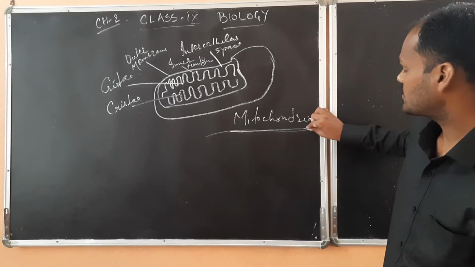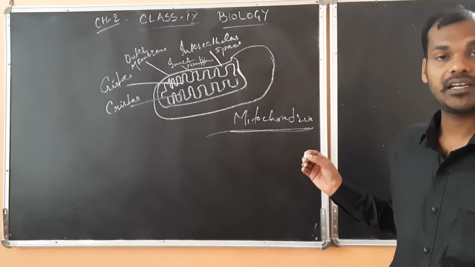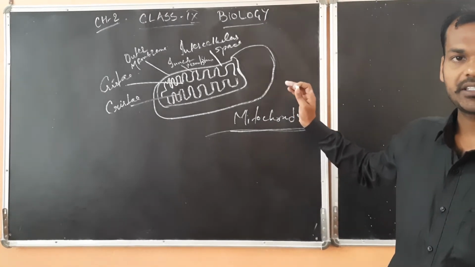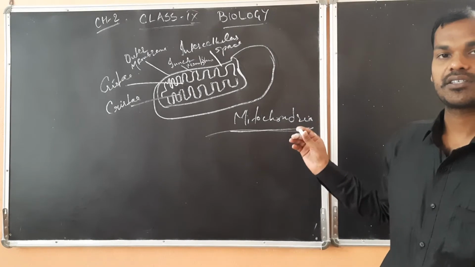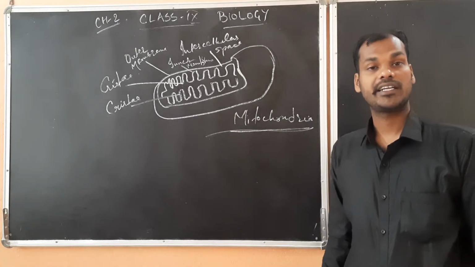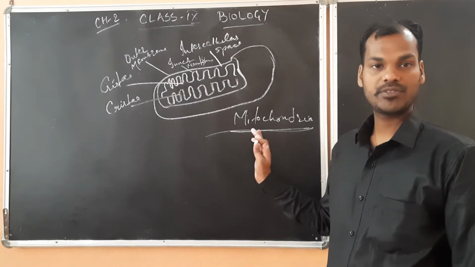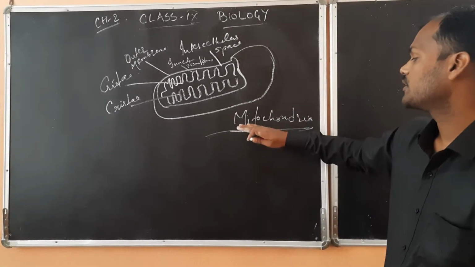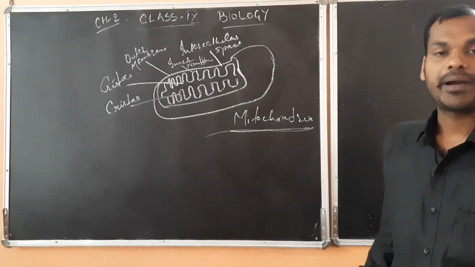Mitochondria is also known as the energy currency of the cell, the place where energy production will take place, or ATP synthesis will take place. The reason is that mitochondria contain different types of enzymes which are responsible for metabolism. The metabolic enzymes are present inside mitochondria.